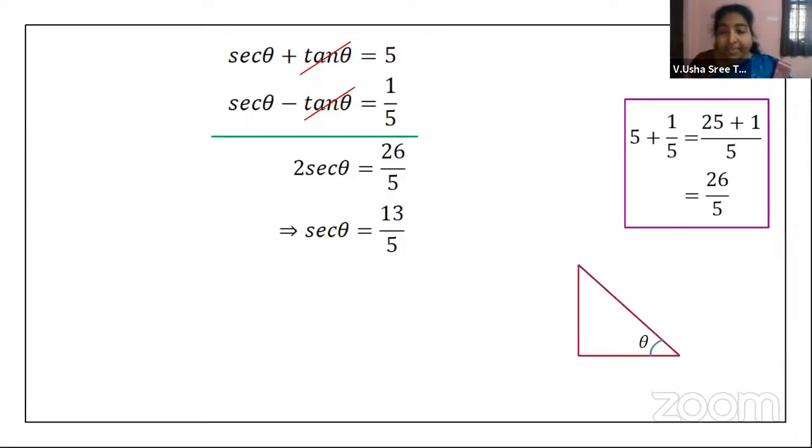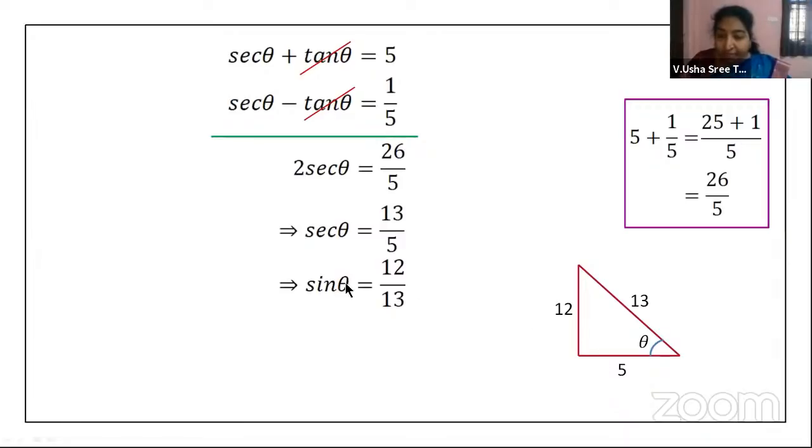Okay. Secant is what? Secant is hypotenuse by adjacent. So adjacent value is 5 and hypotenuse is 13. So by applying Pythagoras theorem, you can always calculate the opposite side, which is equal to 12. Now, once we know opposite, adjacent and hypotenuse, we can always write sine theta value. Sine theta is nothing but opposite by hypotenuse, which is 12 by 13.